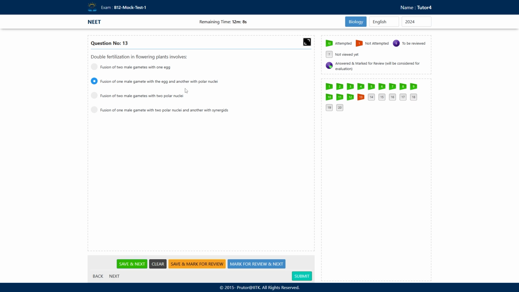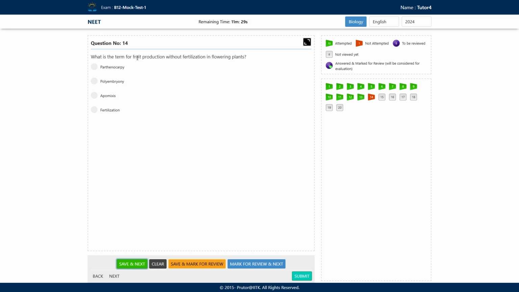So in syngamy, what happens? One of the male gametes fuses with the egg. This is known as syngamy. And in triple fusion, what happens? The other male gamete fuses with the two polar nuclei. So this is known as triple fusion because here three nuclei are involved. Okay, and fertilization is occurring twice. So this is known as double fertilization, which is a characteristic feature of flowering plants, which are angiosperms. So option number B will be the correct answer here.